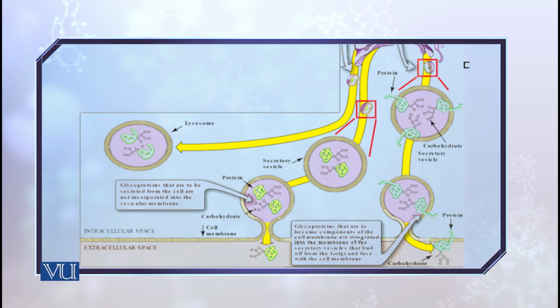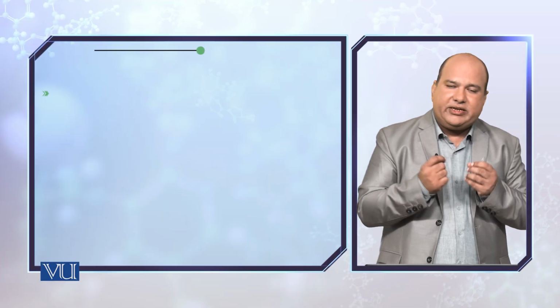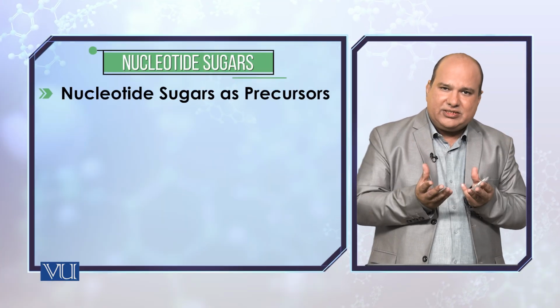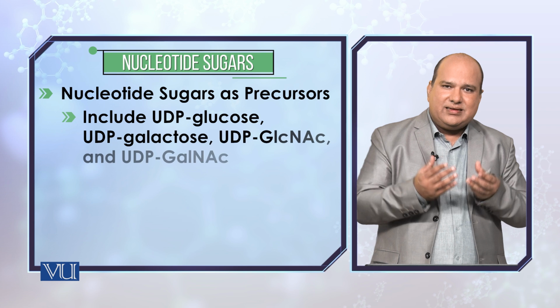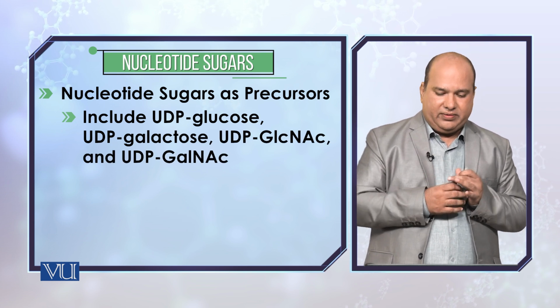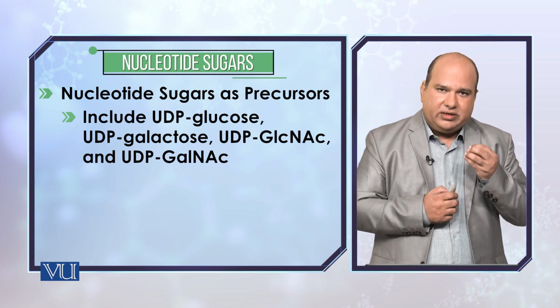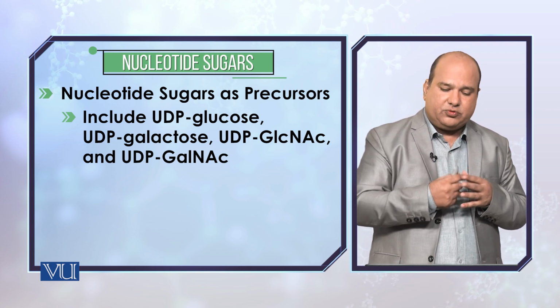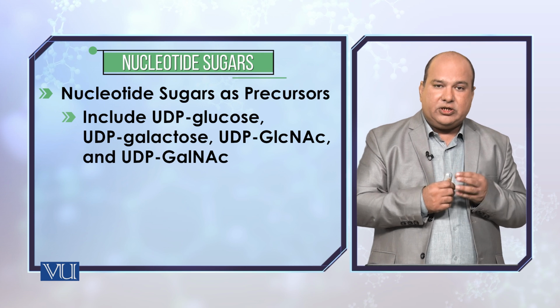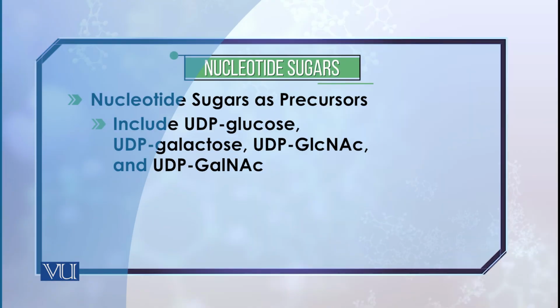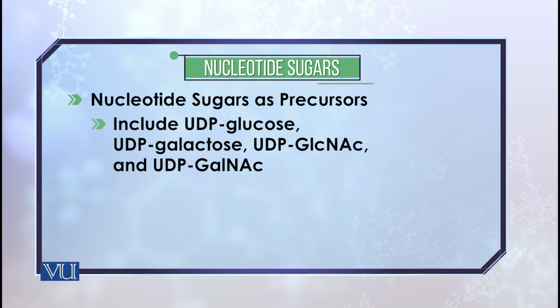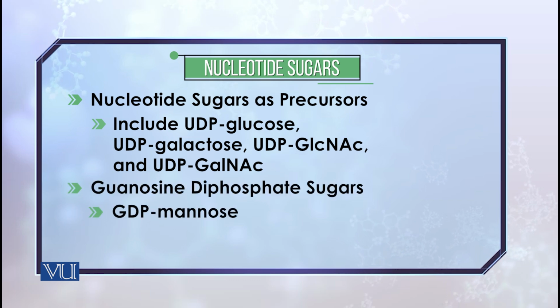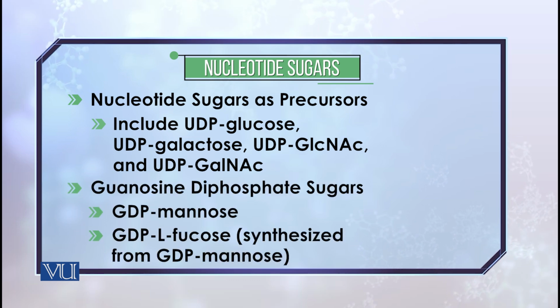Let's now see the general scheme of the reactions which are involved. First we will see the general scheme, and then we will see the reactions at individual level. You know that there are oligosaccharide molecules which consist of different sugar residues. They include the UDP glucose, UDP galactose. Why UDP is there? Now it shouldn't be a strange thing for you. Then there are also mannose, not only the molecules which we have just said. Then there are GDP mannose also, then GDP L-fucose also.